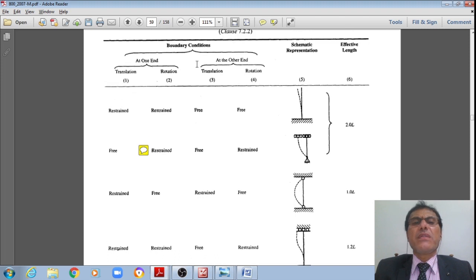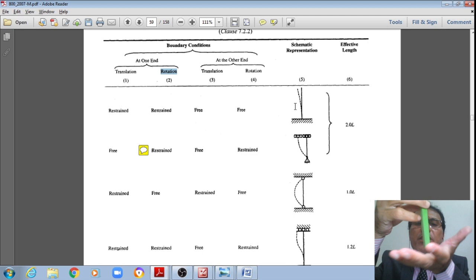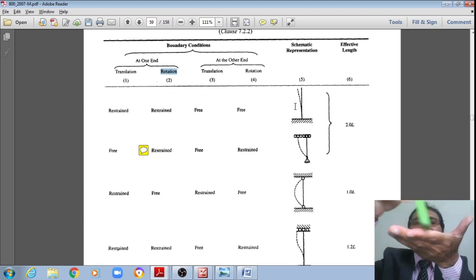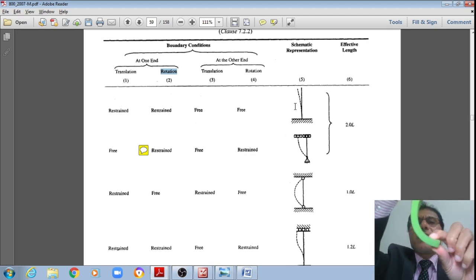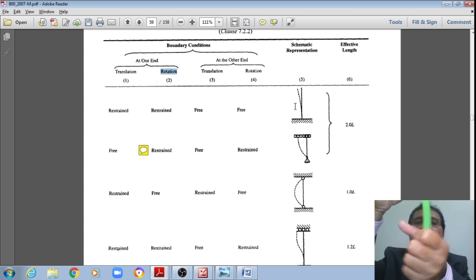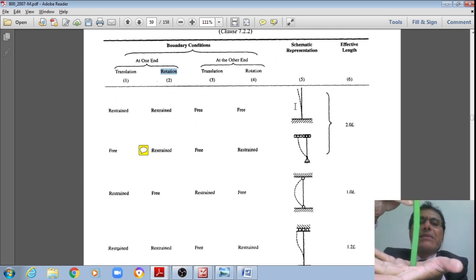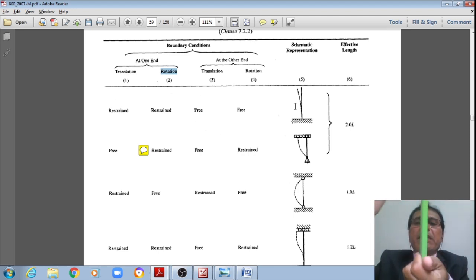Therefore, these are the boundary conditions. At one end restrained means no translation is possible at this end, as well as rotation is also restrained, means no rotation occurs. Therefore it neither translates nor rotates, so it is totally restrained in translation as well as rotation, which means it is fixed at the base.